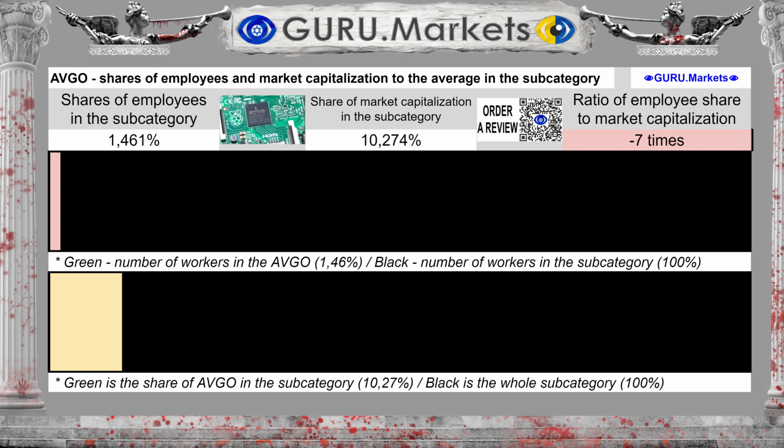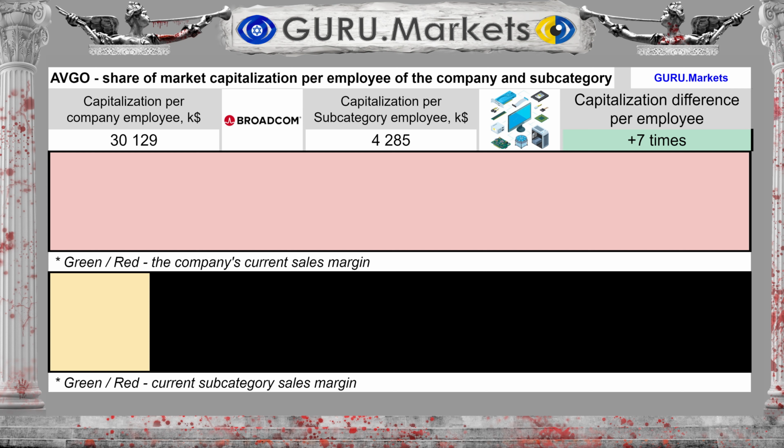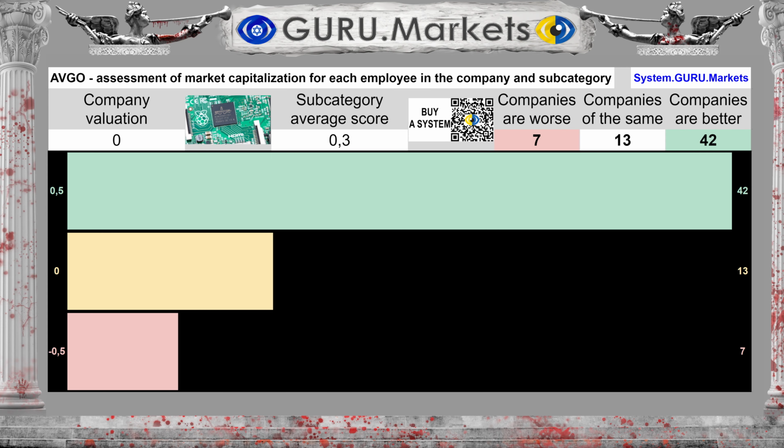And this fact shows the imbalance of the company's current exchange value Broadcom Inc., probably towards revaluation. The amount of market capital for each employee of the company is equal to $30,129,000. Whereas in the subcategory there are $4,285,000. The difference between the subcategory average and the company's performance is 603.1%. Estimation of the amount of capital per employee in comparison with the indicators of companies in the subcategory.